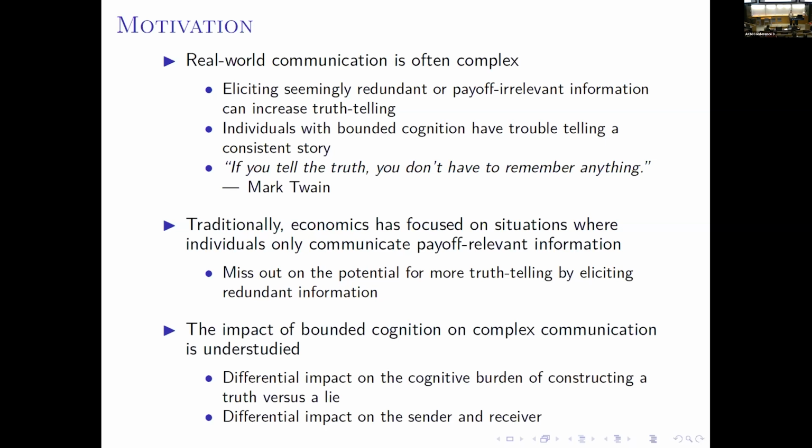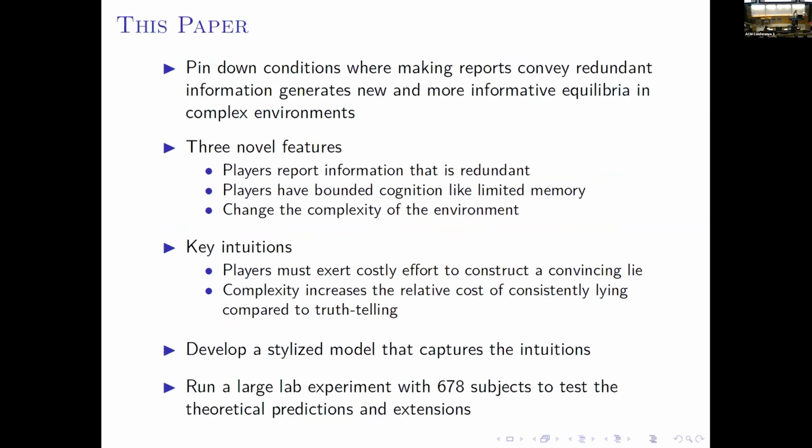So in this paper, we try to study the impact of bounded cognition on complex communication. And we show the differential impact on the cognitive burden of constructing a truth versus a lie. And we also show the differential impact on the sender and receiver. So in this paper, we try to pin down conditions where making reports convey redundant information generates new and more informative equilibria in complex environments.